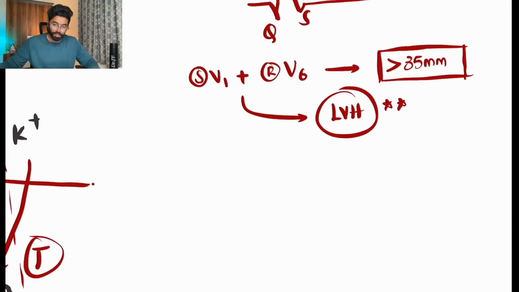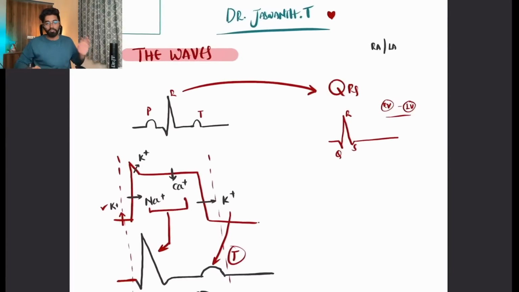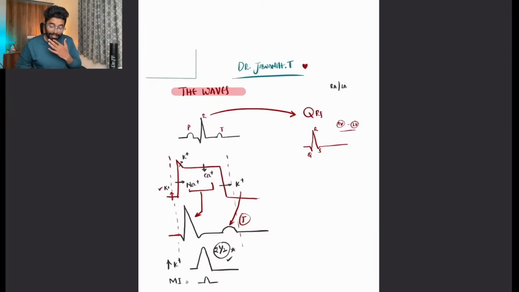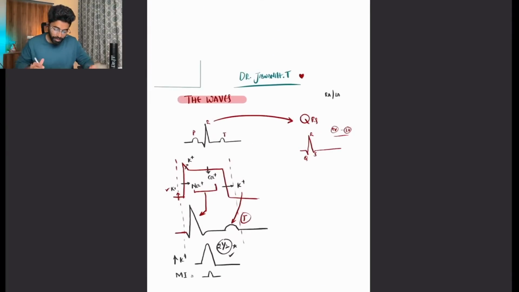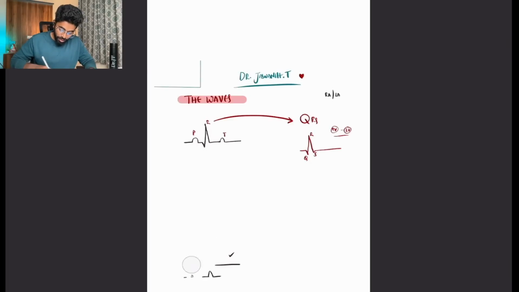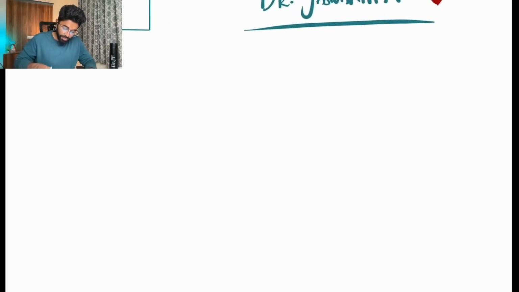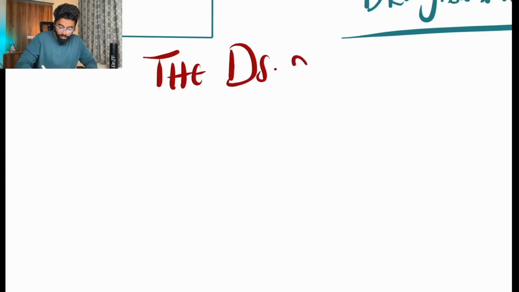So next, the very interesting part has come. We have completed all the basics of the ECG: all the leads, all the waves, the axis, the direction of the current. Now we'll be moving to the disease per se, the diseases of the heart, which we can see through ECG.